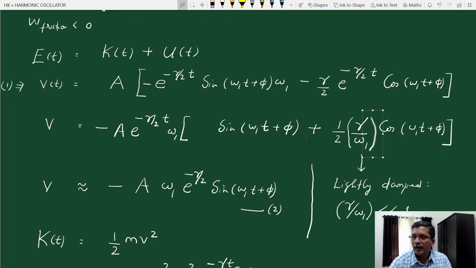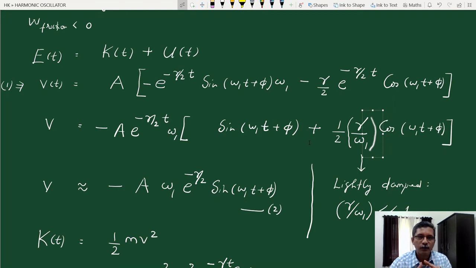When we calculate the quality factor, we take average energies. When you take the average over a cycle of sine theta cos theta, it will be 0. Therefore, the gamma by omega 1 term will be 0. There is no contribution from that term. The cos square theta term will be half when you take the average. So the coefficient of that cos square theta term is gamma by omega 1 whole square.